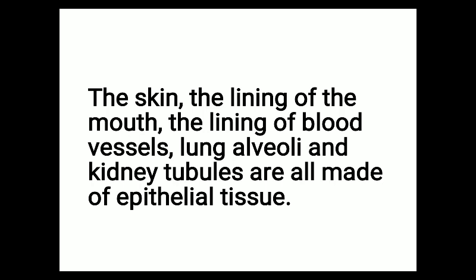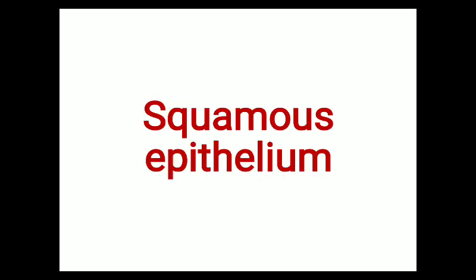Epithelial tissue is present in our skin, in the inner lining of our mouth, the lining of blood vessels like arteries, veins, and capillaries, in the alveolar sacs of lungs, and in the kidney tubules, the nephron part of the kidney.